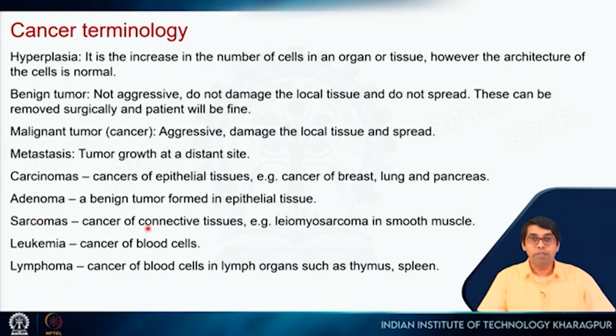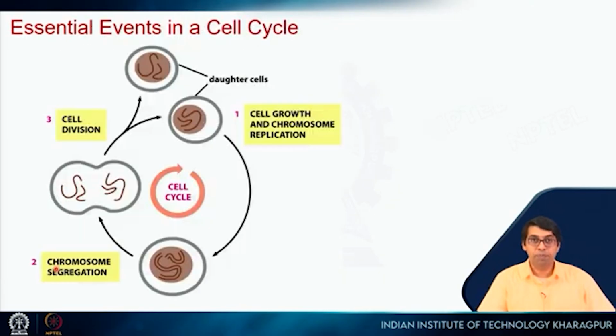Sarcomas are cancer of connective tissues, right? For example, in muscle cells, when that happens, it's called leiomyosarcoma, right? Cancer of blood cells is called leukemia. The same blood cells, most likely the white blood cells, so when they accumulate in lymph organs such as thymus or spleen, then that will be called lymphoma, right? So these are all cancers, but depending on the cell type and the location, they are given different names.